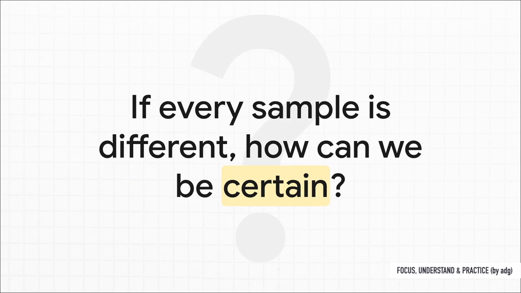And really, this brings us to the final big idea here. The world is messy. Data is all over the place. Every poll you see, every scientific experiment, every sample tells a slightly different story. But the beautiful thing is that hidden inside all that randomness are these predictable patterns that let us find meaning and make confident choices in a world of uncertainty. The only real question left is, how much uncertainty are you comfortable with?